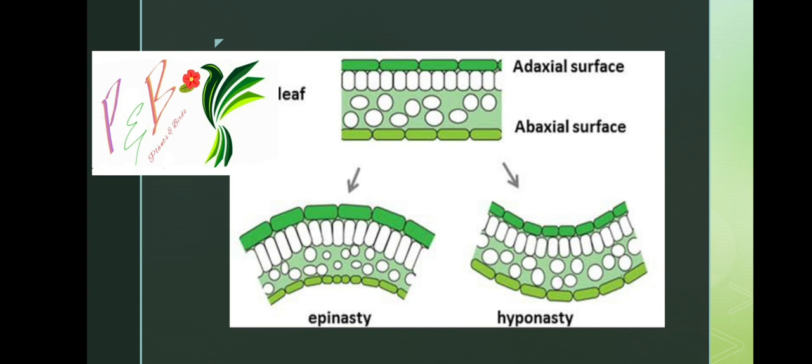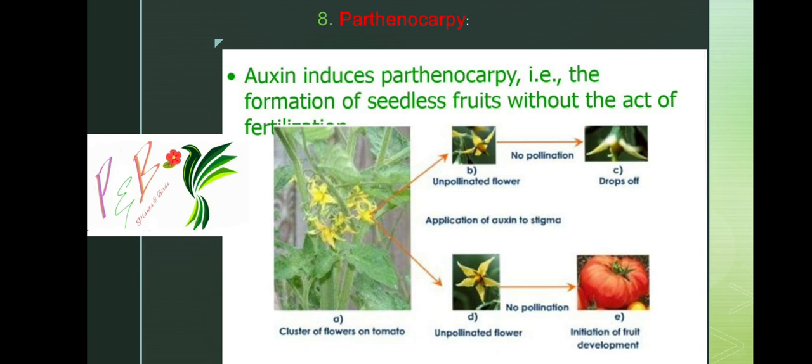Okay, next, parthenocarpy. One of the important functions is apical dominance. Next is root initiation; we will discuss it again. Second important function is parthenocarpy induction. Auxin induces parthenocarpy, the formation of seedless fruit without the act of fertilization.